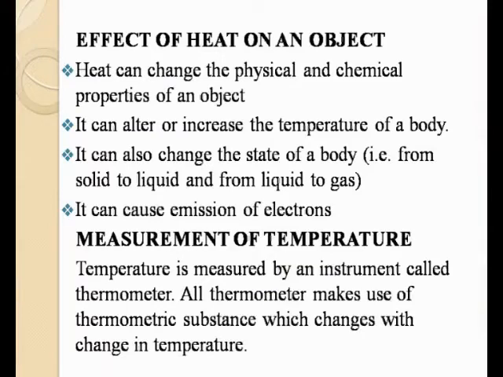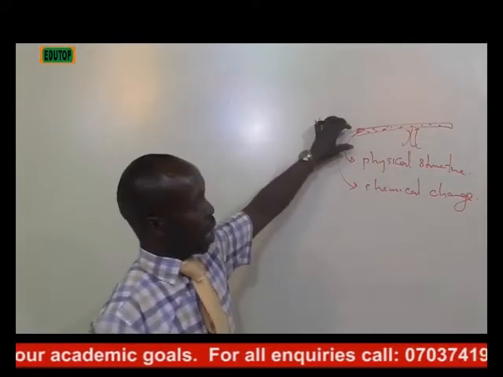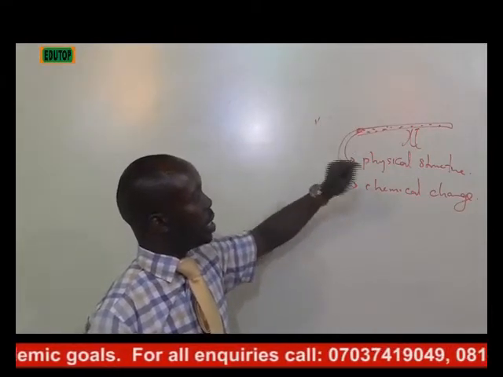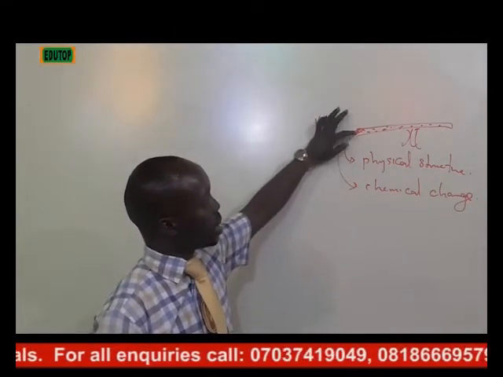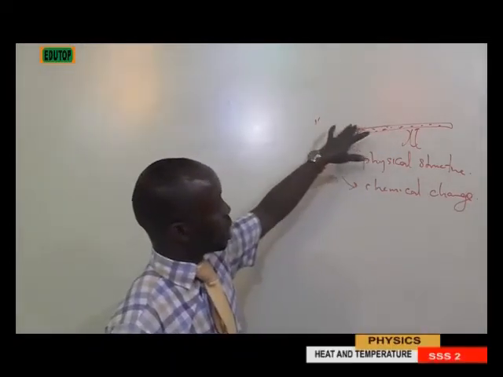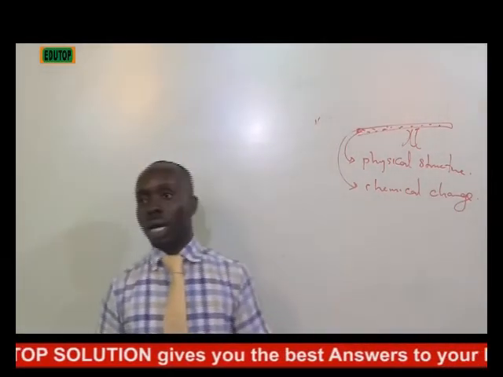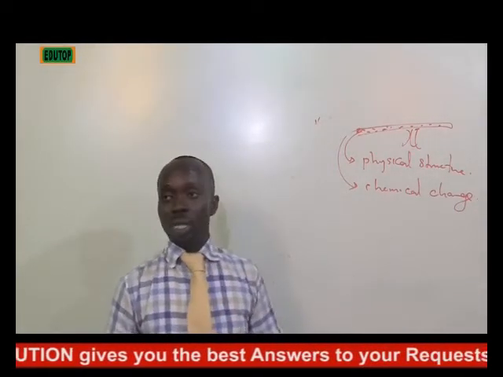Meaning that if this structure is being changed, if this is a solid rod, are you getting it? If the temperature is being heated up to the melting point, this rod will melt. So it means that the solid has now been converted from solid to what? Liquid. So that is another effect of heat on that body.